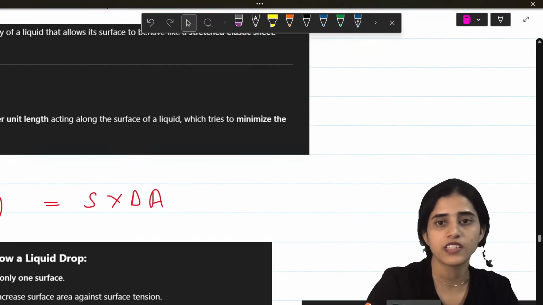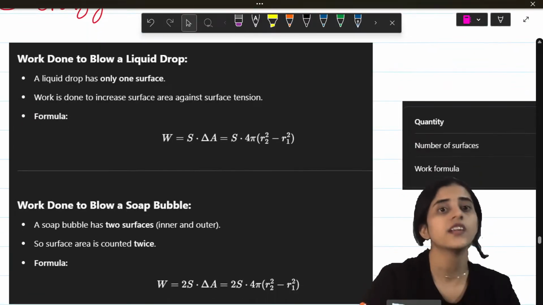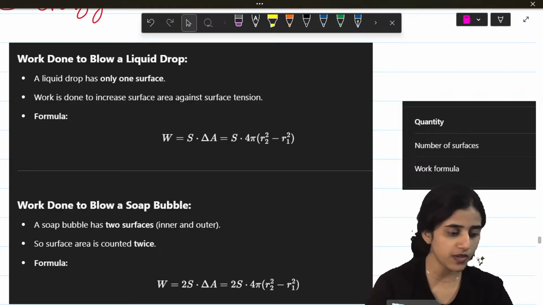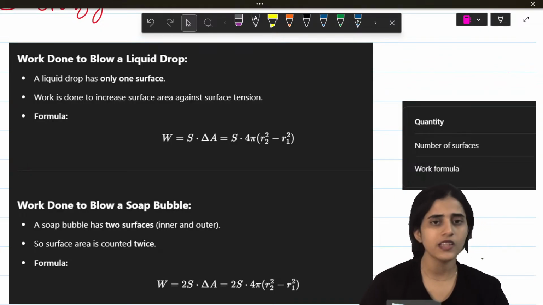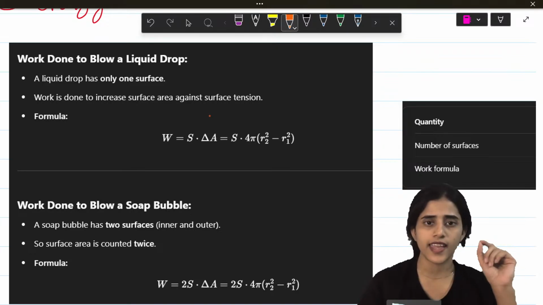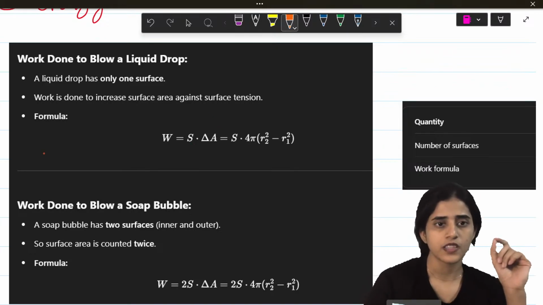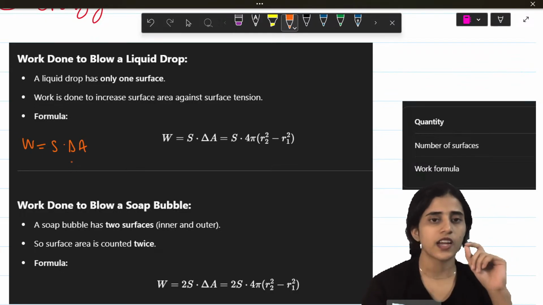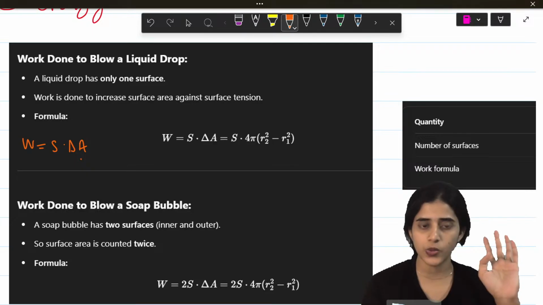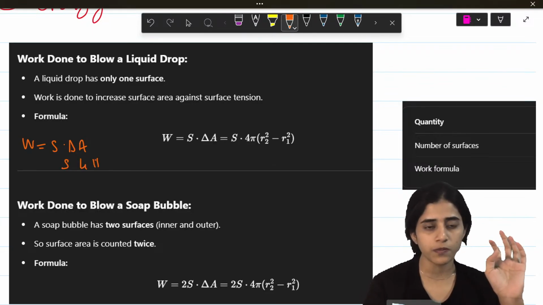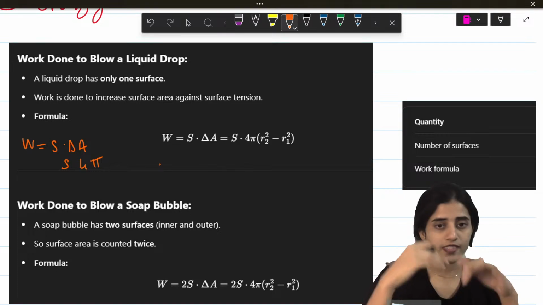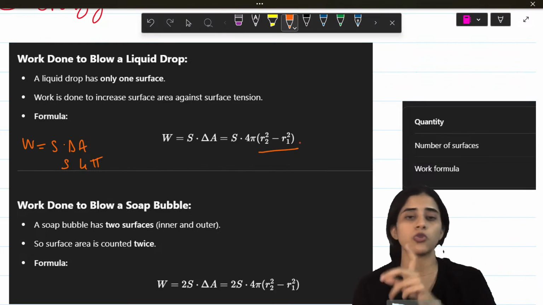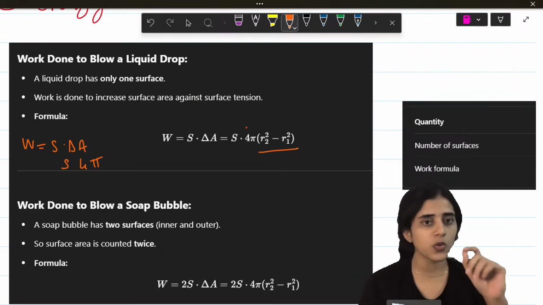Okay. Next we have to look at the work done to blow a liquid drop and the work done to blow a soap bubble. These two formulas are required. Work done is S into delta A. So W is equal to S times delta A. Now delta A is 4 pi r square, so S times 4 pi. There are two surfaces, the inner surface and the outer surface. So instead of r square, it becomes r2 square minus r1 square. This is the work done on a liquid drop.